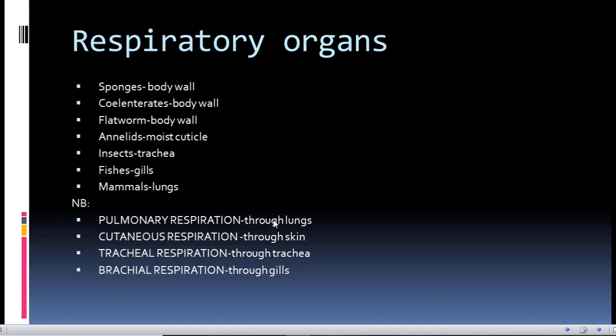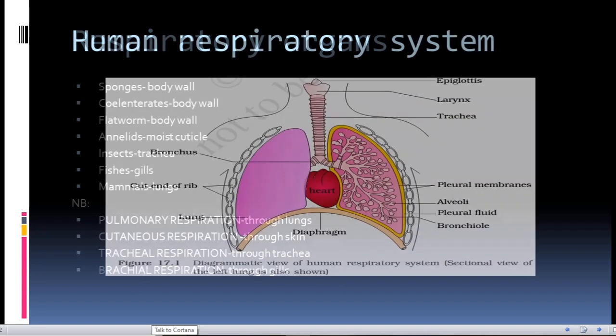Now the respiration through the lungs is known as pulmonary respiration. The respiration through the skin is called cutaneous respiration. The respiration through the tracheal tubes is known as tracheal respiration. The respiration through gills is known as branchial respiration.